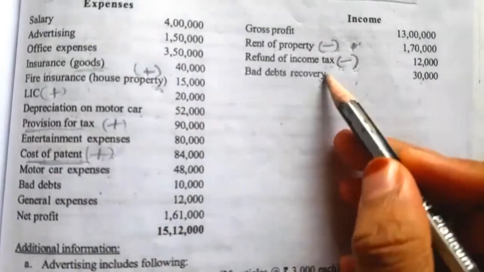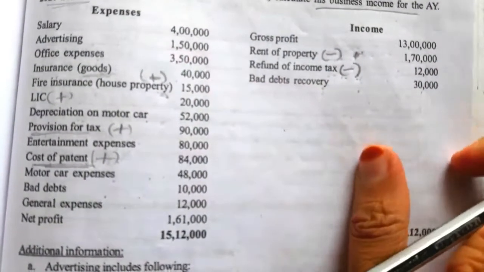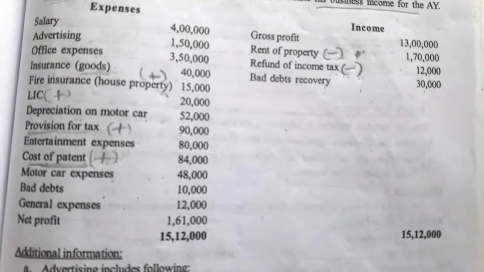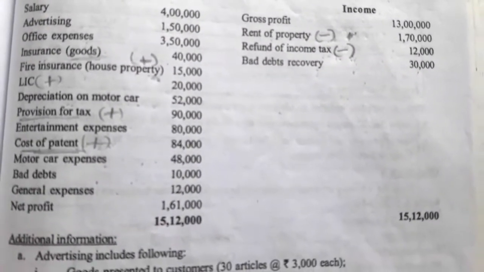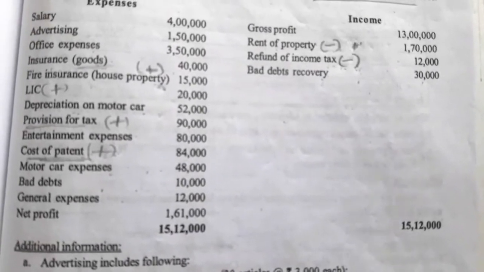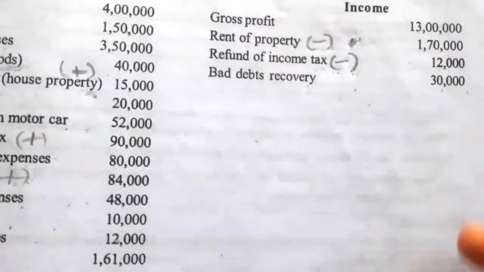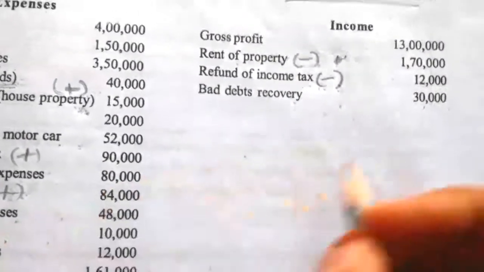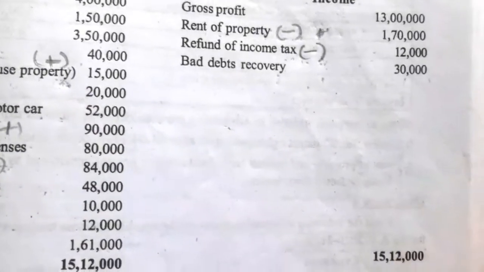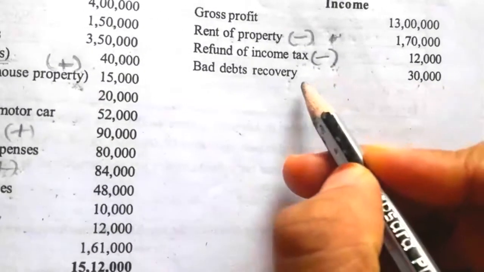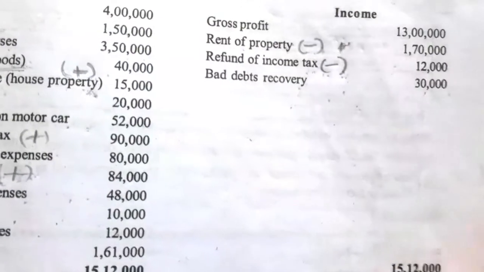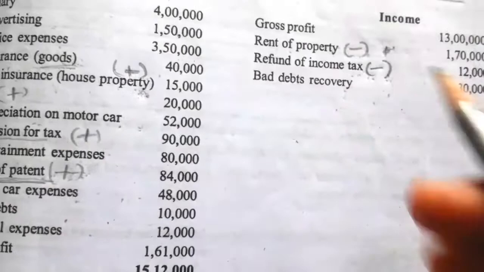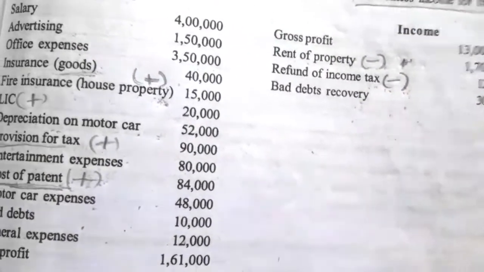Then bad debt recovery. Bad debt recovery is a business income. If this bad debt recovered was disallowed earlier, then we should not take it as a business income, so we have to cancel it from the business income. Bad debt recovered, allowed earlier, is treated as business income. Here they have not given whether it is allowed or disallowed, so we are assuming this amount is allowed earlier. So it is taken as income.